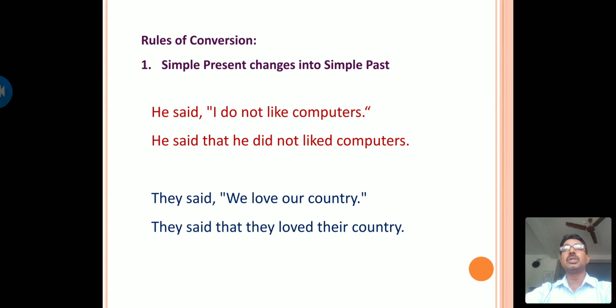Simple present changes into simple past. For example, he said, "I do not like computers." Here, in the first part of the sentence, that is, the reporting verb, the verb said is given in past tense. And "I do not like computers" is in simple present. If the reporting verb is in past tense, then we need to change the entire sentence into the corresponding past form.